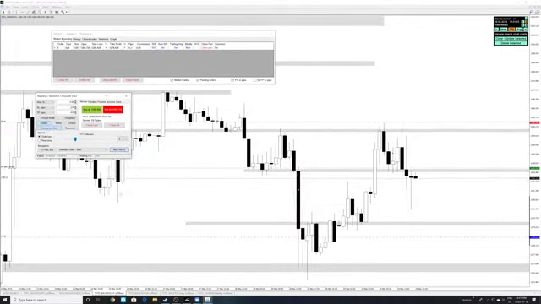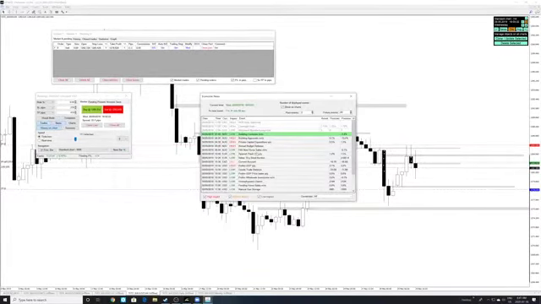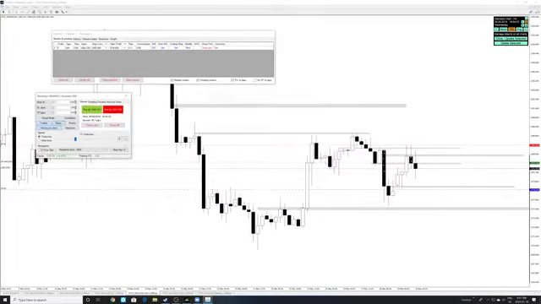Now, remember, this is like a swing trade we took based on the 4-hour, right? The 4-hour candle is still open right here. Let's take a look at the news. We got no news, clean and sunny skies. So let's go to the next.